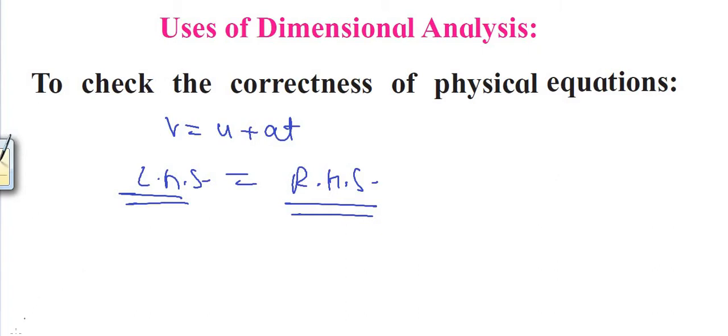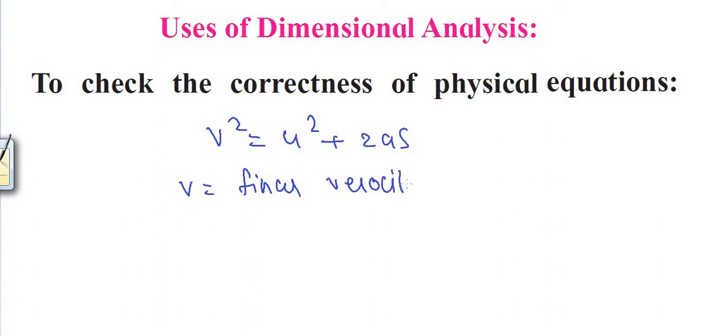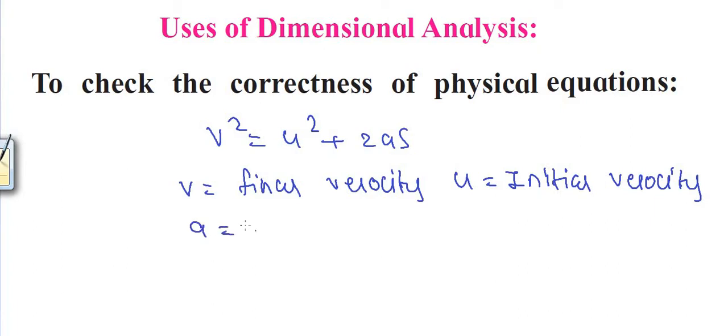Now let us consider one more example. V square is equal to U square plus 2AS. Now we know what V is. V is equal to final velocity, U is equal to initial velocity, A is equal to acceleration and S is equal to displacement.